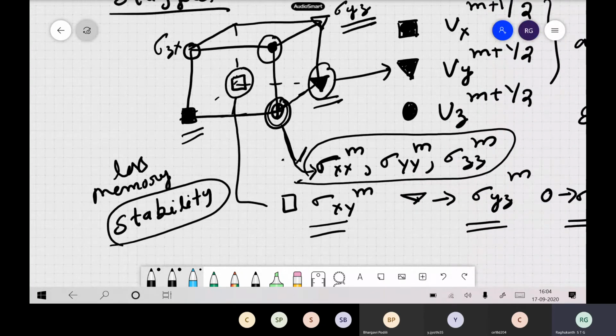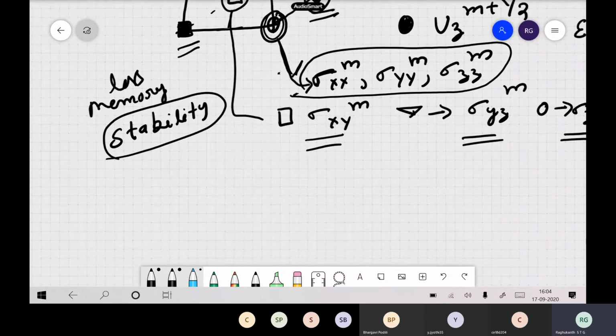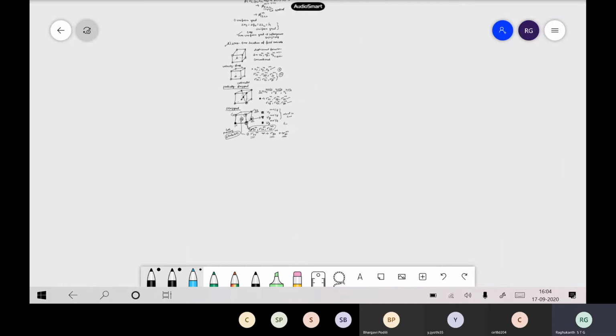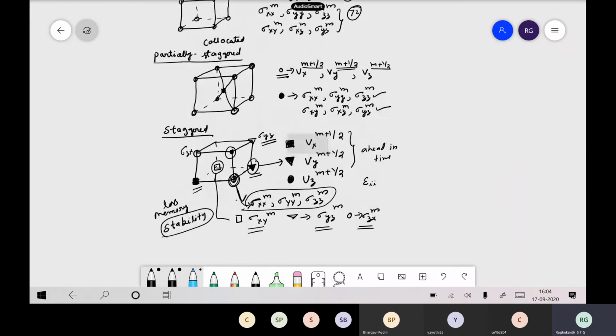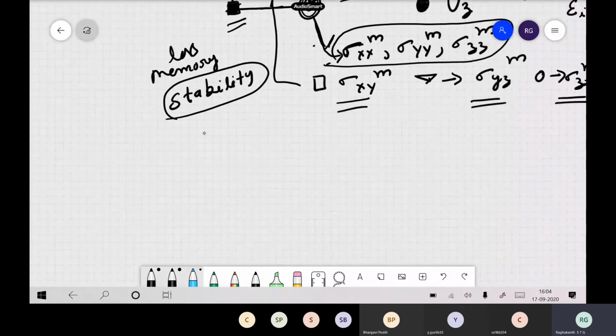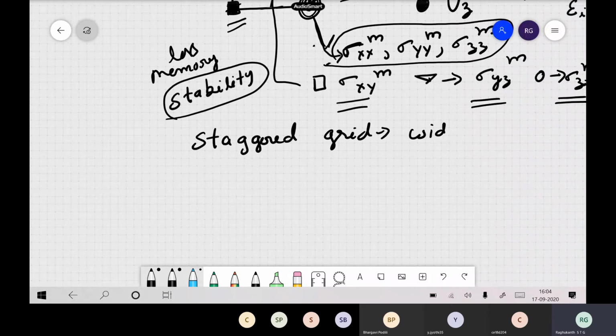So you followed this. You should know this is a very, very important type of grid. Of course, you can define in terms of time, but in space this is the one, and the staggered one is widely preferred. So finally, the widely used one is the staggered grid. This is widely preferred because of memory issues and all other things. So it is a widely used grid in finite difference.